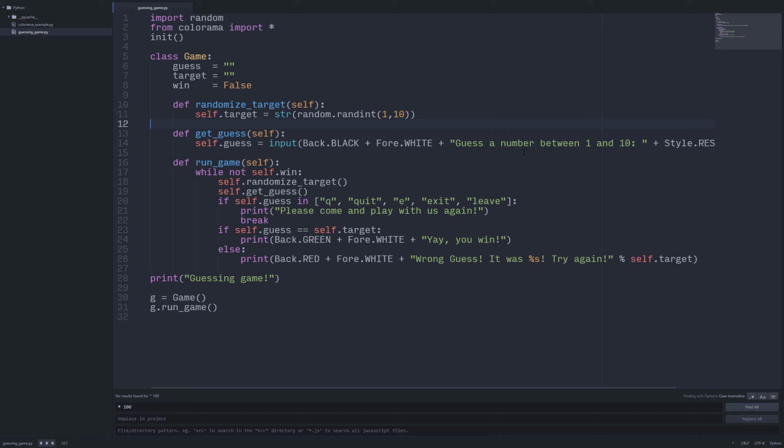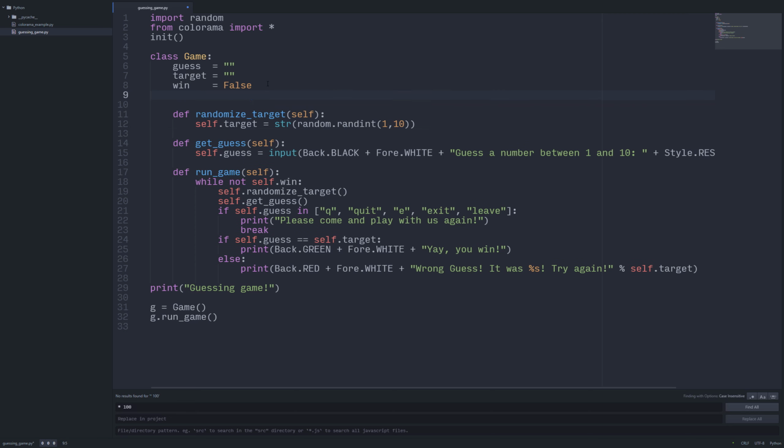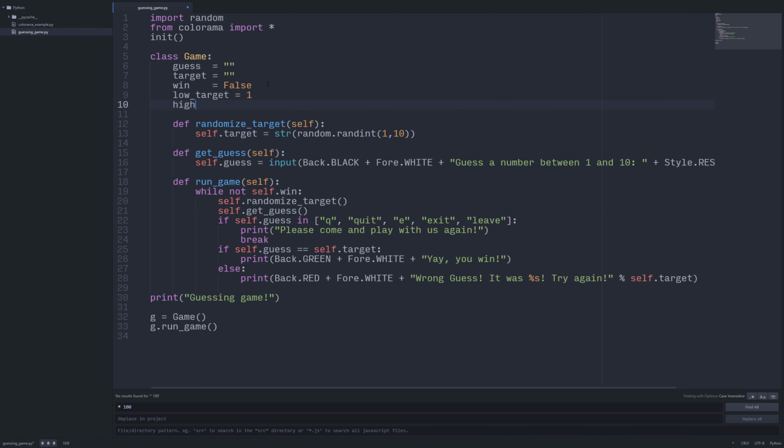We should first implement some way to change the range that we're rendering, and then change that on the output as well in our get guess function. So let's go ahead and say low target equals 1, high target equals 10. Let's line that up.